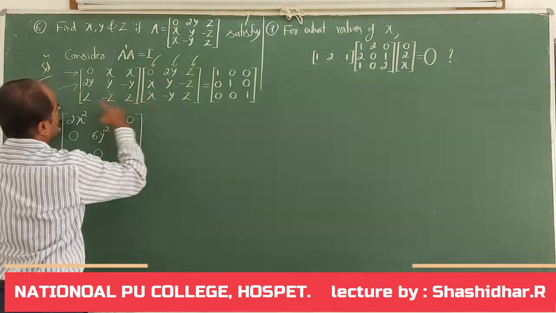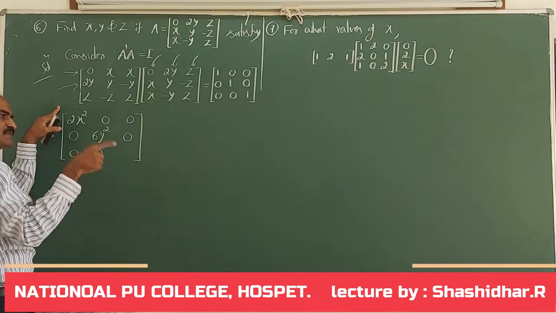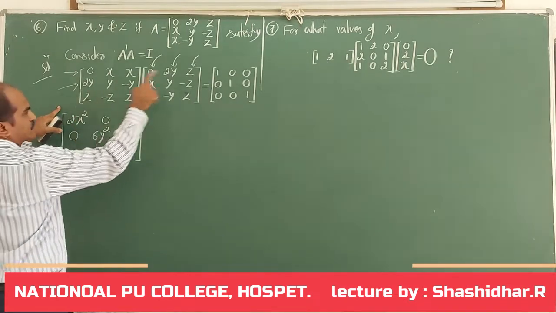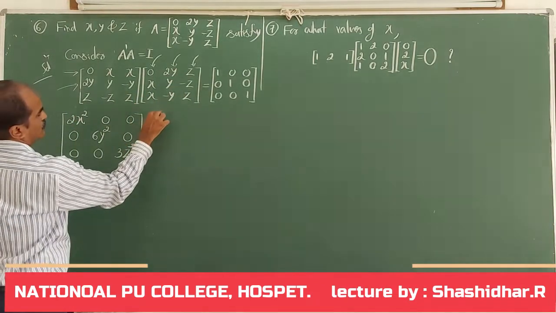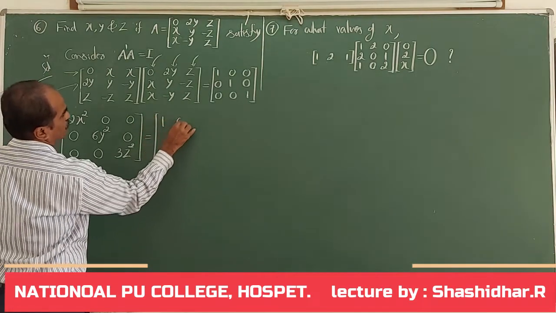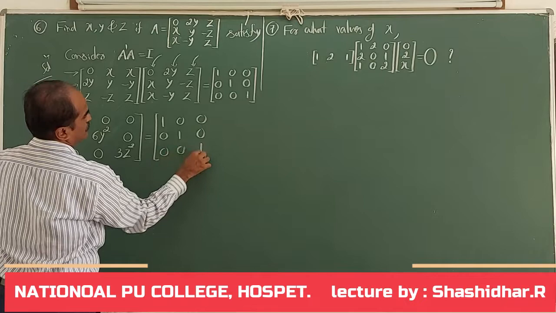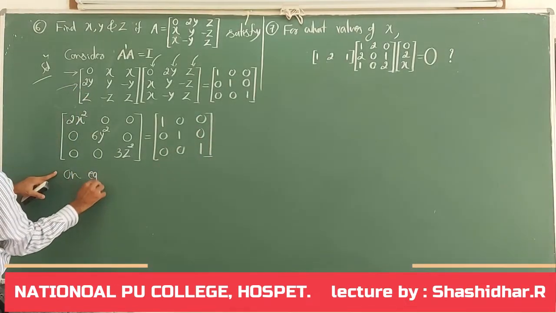Third row, third column: z square minus z into minus z plus z square, z into z, z square. How many z square? 3z square. P is equal to the identity matrix 1 0 0, 0 1 0, 0 0 1. Now, on equating the elements,